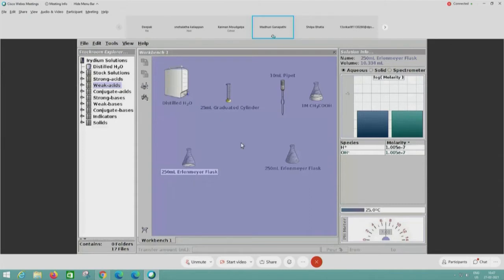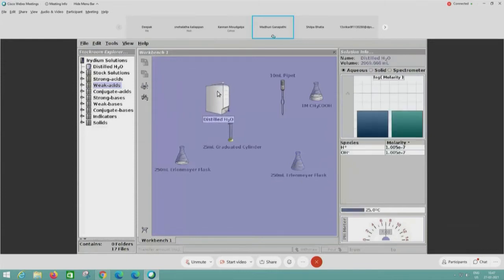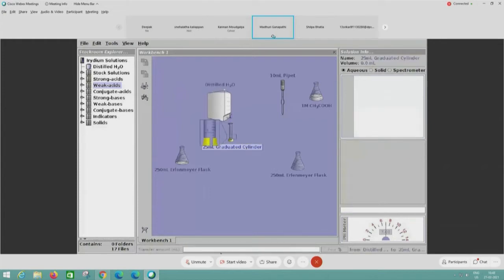Now I will show what is significant transfer. So here I will go to tools, go to transfer bar and change my mode to significant figures transfer. And then for this I will use a graduated cylinder. So here I have taken a 25 ml graduated cylinder. I'm going to pour it into the other Erlenmeyer flask which I have taken. So I will first withdraw this amount. I'll place the water tank on the graduated cylinder and then pour exactly 10 ml.